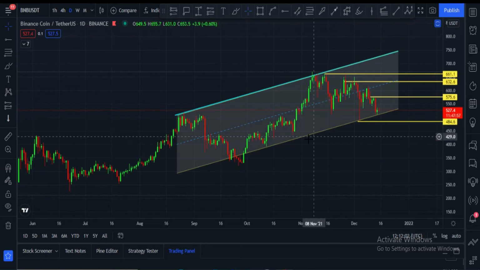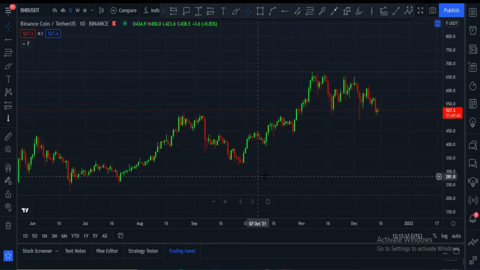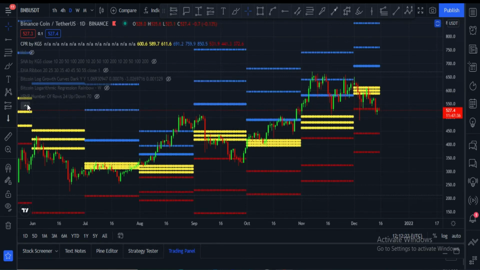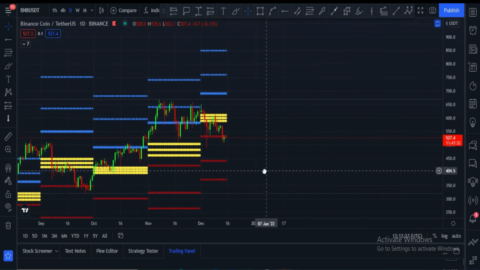And let me please delete all these things, and let me please show you fib levels to trade and my favorite indicator. First of all, I have to delete all these things. Note down these things. Let me please show you my favorite indicator first, which is the CPR indicator. And let me please zoom this. Here you can see